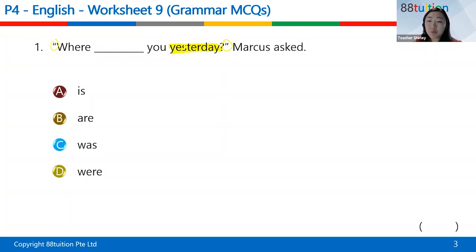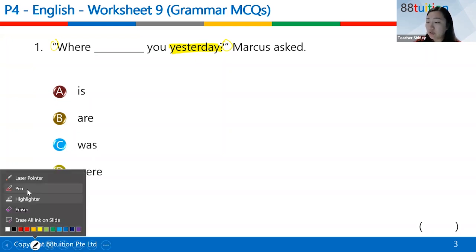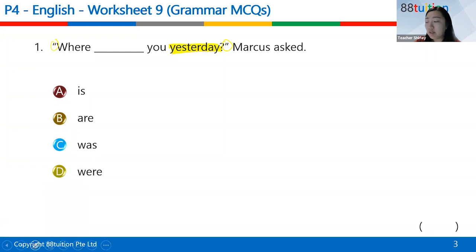Yesterday. Okay, so in direct speech, they have given you the time, right? In this case, it's yesterday, so therefore it has to be in past tense. Okay, so which one do you think it is? Were. Past tense. Were, okay. So yesterday basically suggests it's past tense. Okay. So you decided that the answer is were.